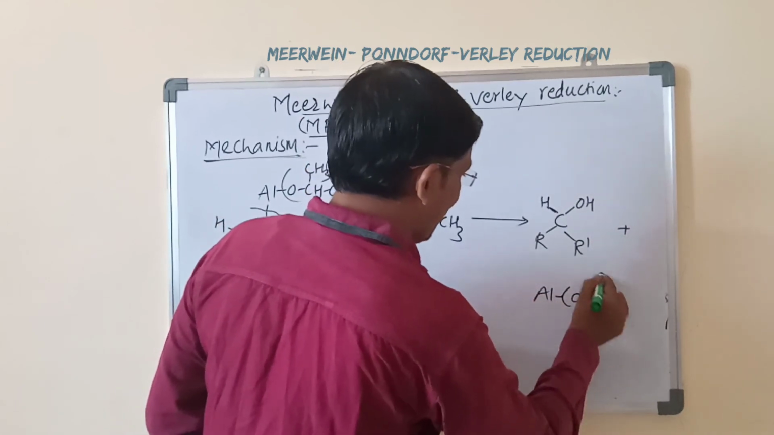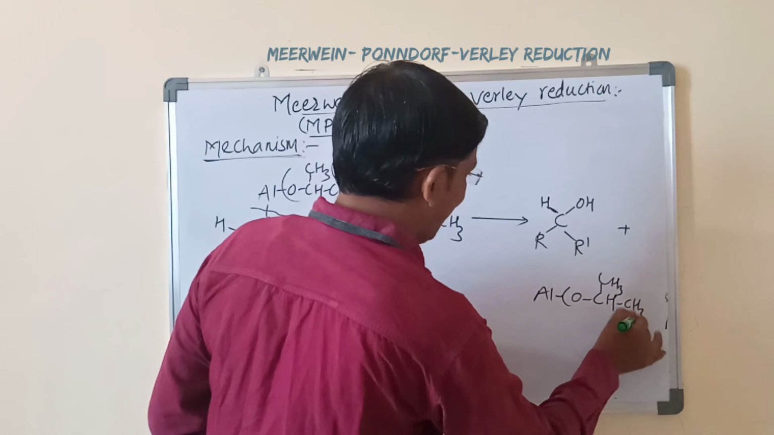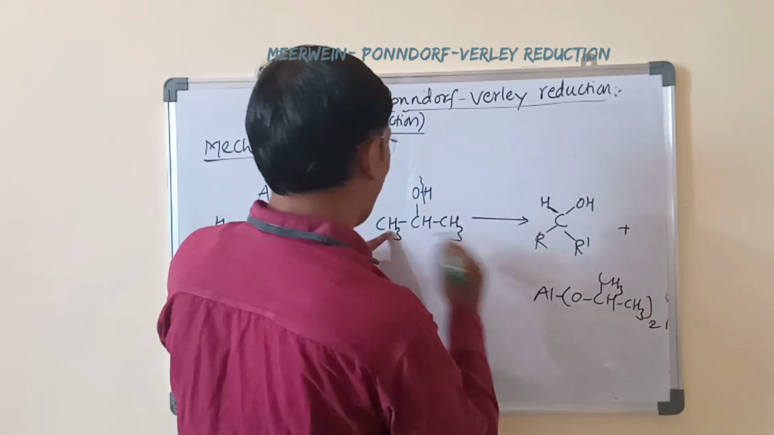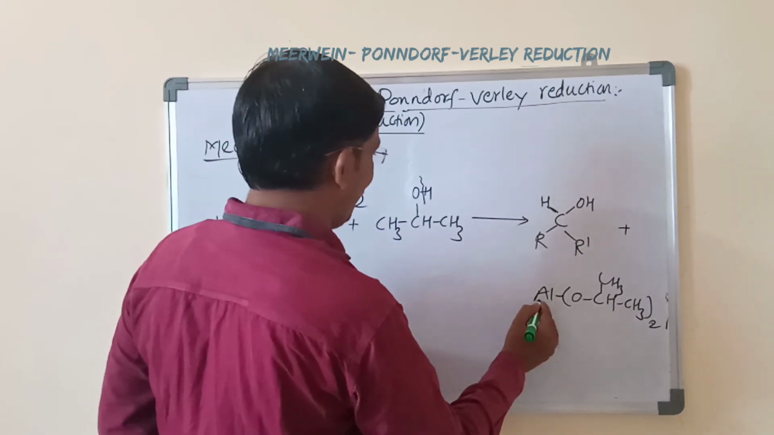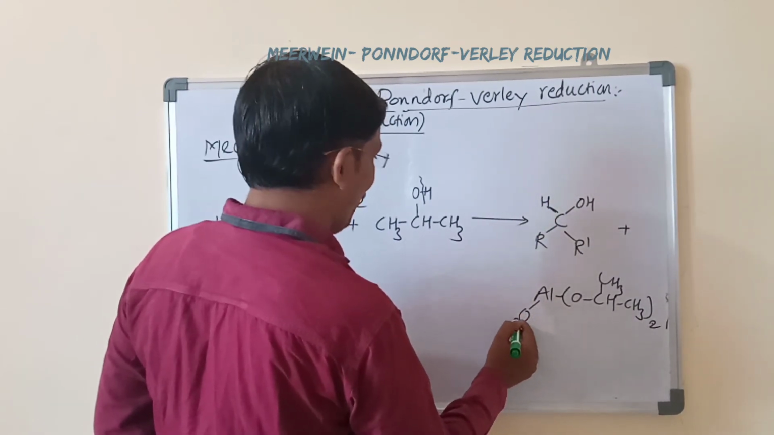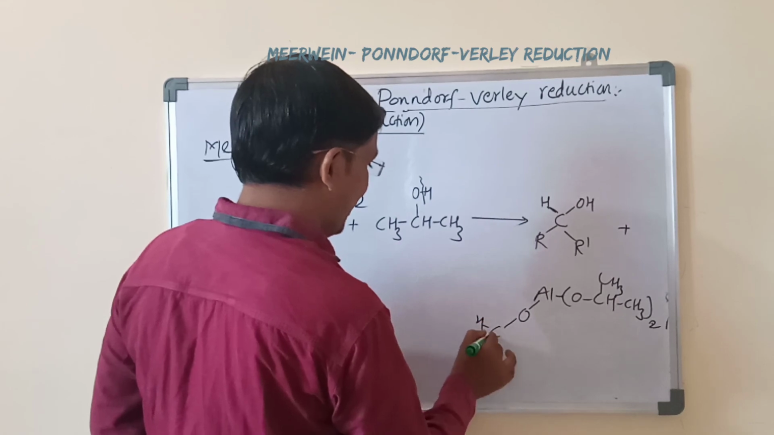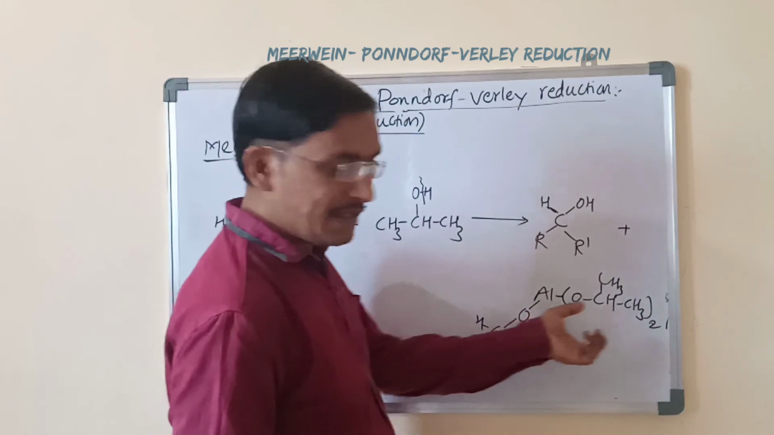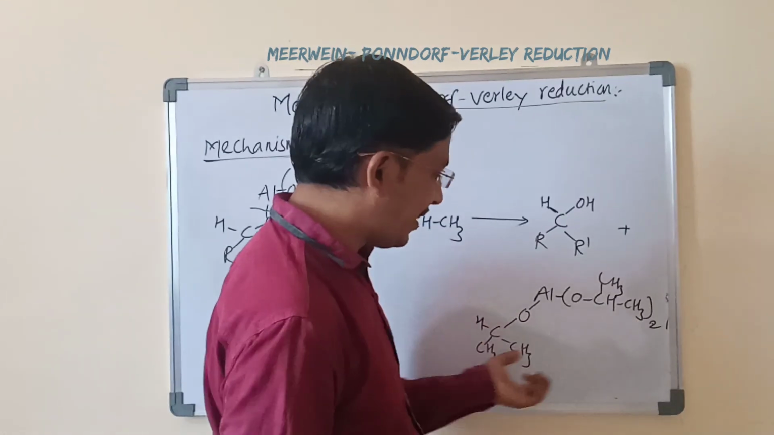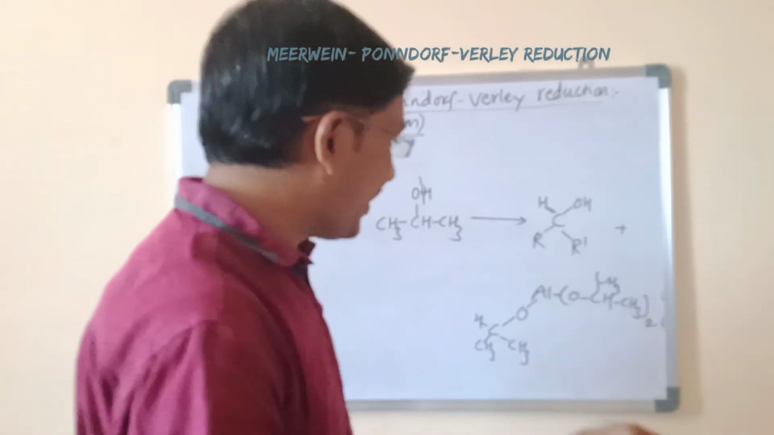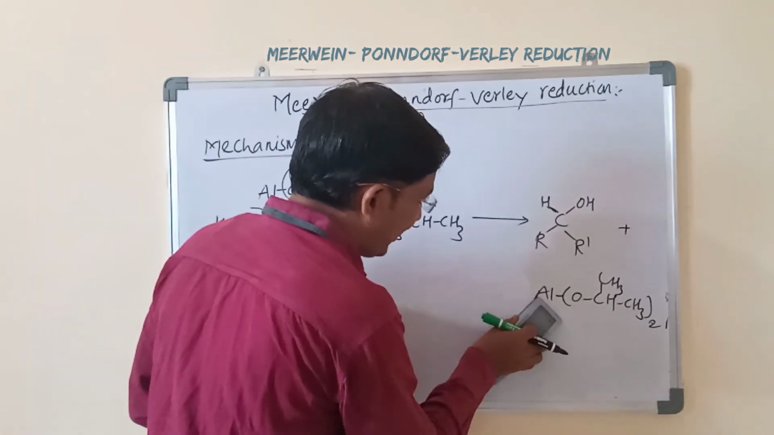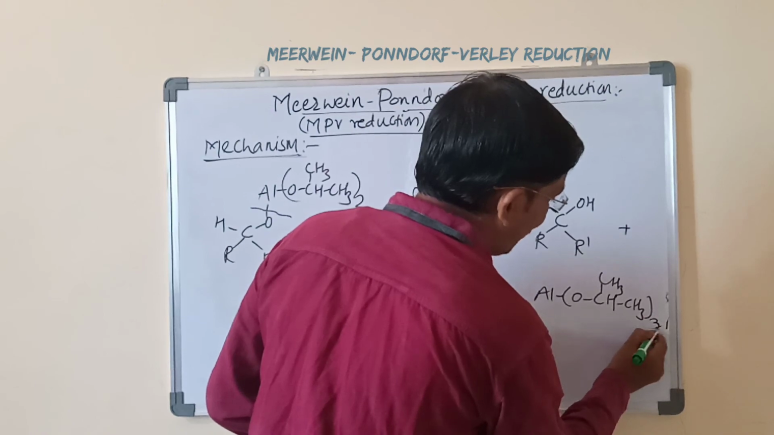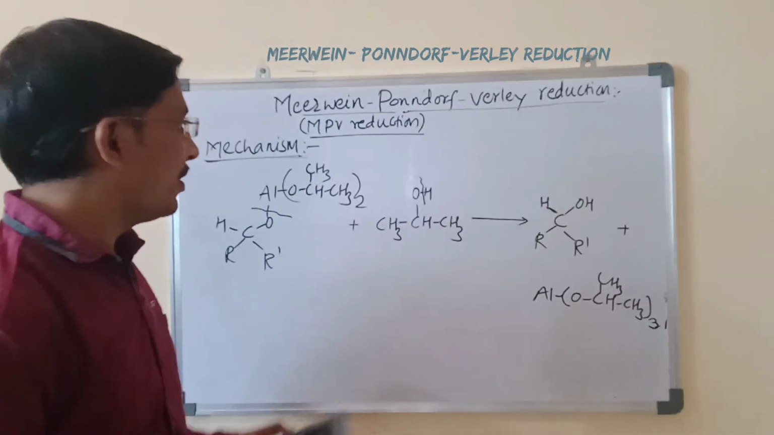And the byproduct here is Al(OCH(CH3)2) taken 2 times, and this one will be attached to this oxygen, OCH(CH3)2. Directly this species and the species in the bracket are the same. We can directly write it 3 times. It means we will get aluminum isopropoxide. Stop here.